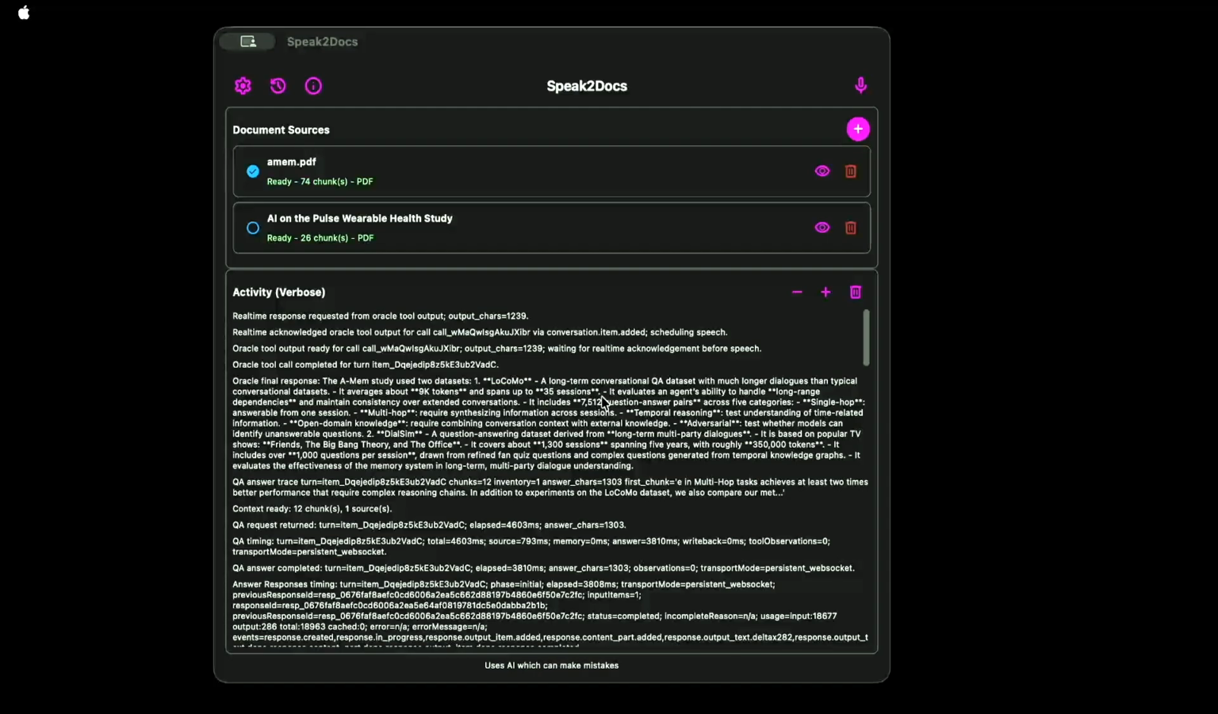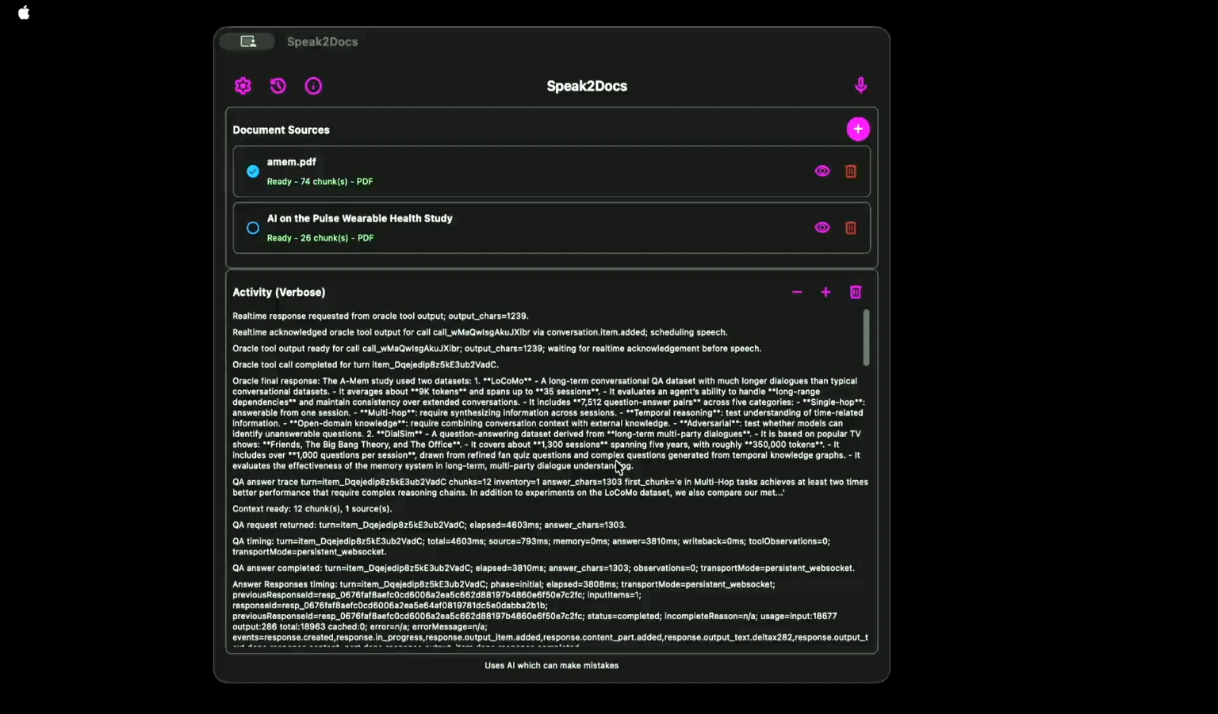2. DialSim, a question-answering dataset derived from long-term multi-party dialogues. It is based on popular TV shows, Friends, The Big Bang Theory, and The Office. It covers about 1,300 sessions spanning 5 years, with roughly 350,000 tokens. It includes over 1,000 questions per session, drawn from refined fan quiz questions and complex questions generated from temporal knowledge